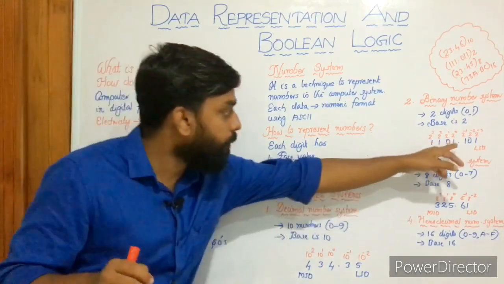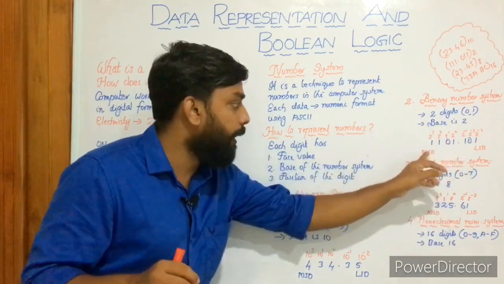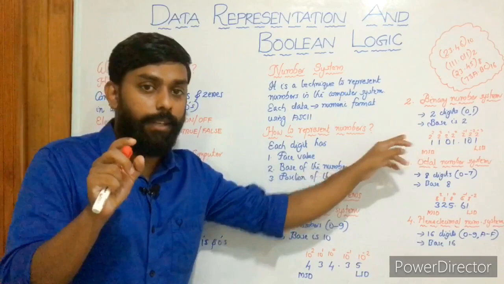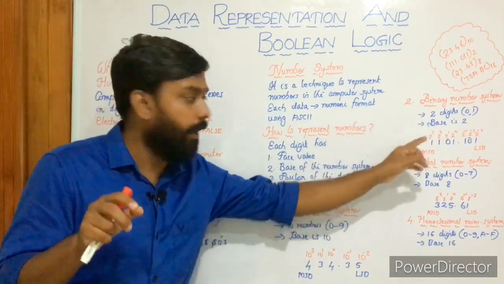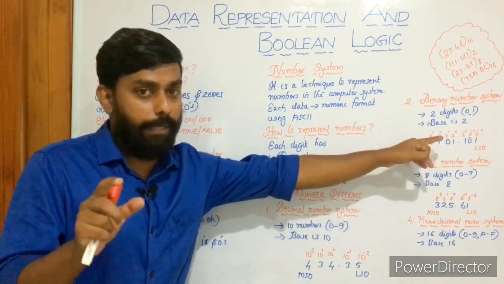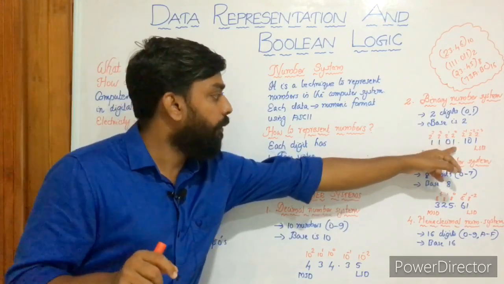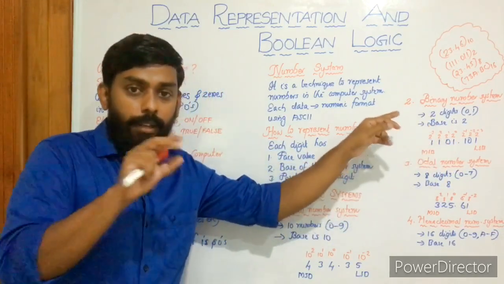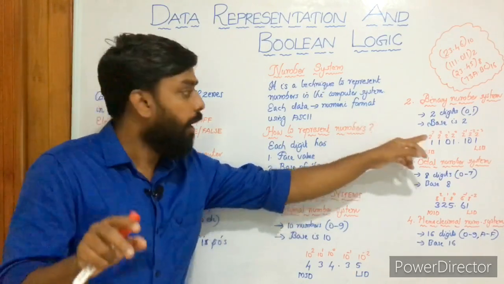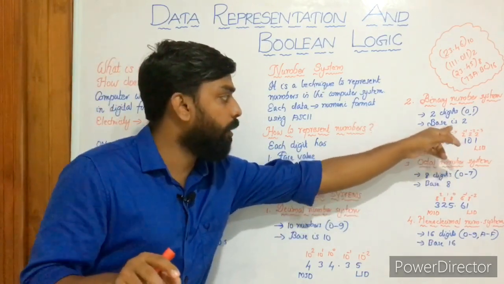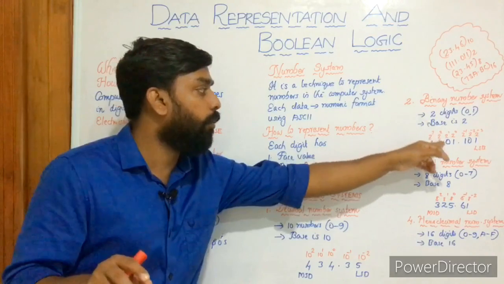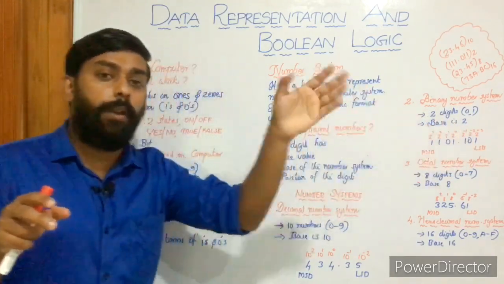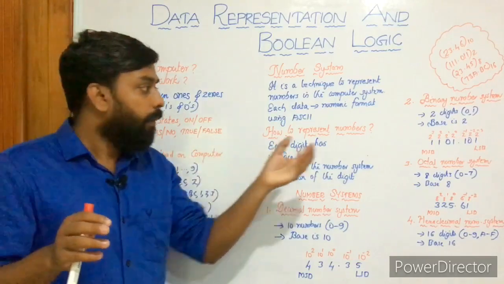So here we have MSB and LSB. MSB stands for most significant bit. Here it is digit, here it is bit, okay, and least significant bit. Here we have all the face values given, 1101.101, and place values are given: 2 raised to 0, 2 raised to 1, 2 raised to 2, 2 raised to 3, and to the right of the decimal point, 2 raised to minus 1, minus 2, minus 3, it goes on like that.